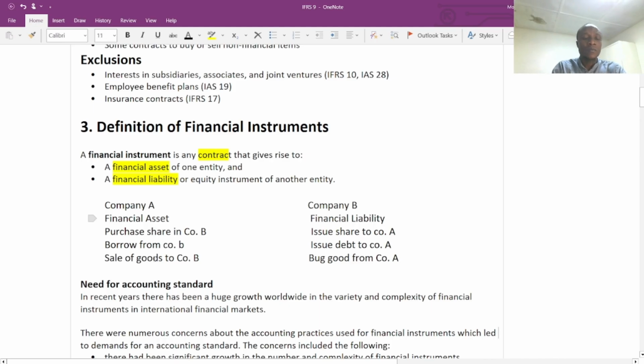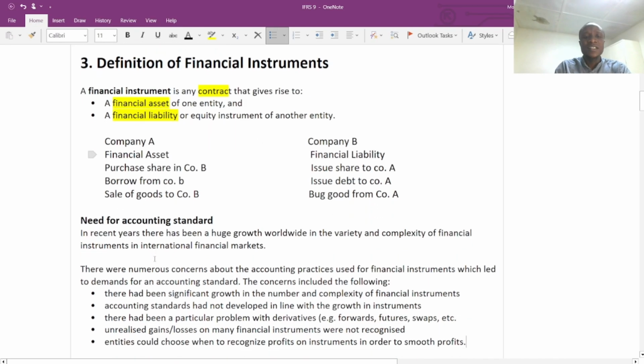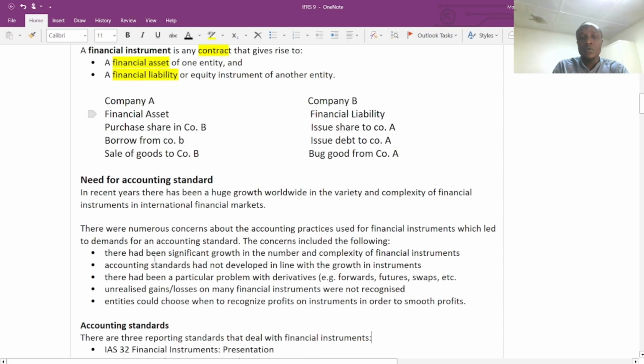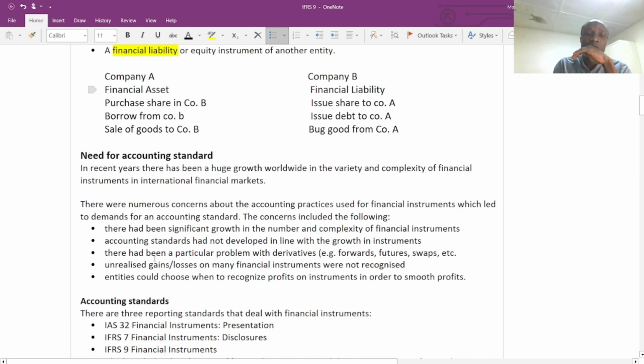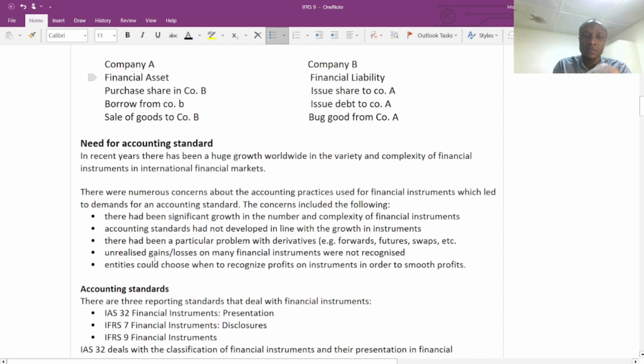Now, in recent years, there has been a huge growth worldwide in the variety and complexity of financial instruments in the international financial market. There were numerous concerns about the accounting practices used for financial instruments, which led to demand for an accounting standard. The concerns include the following.